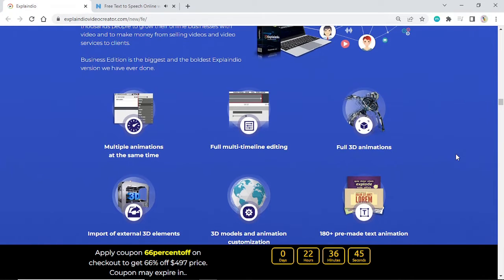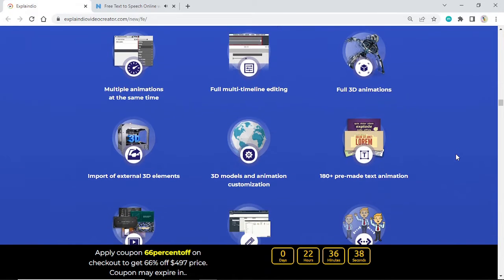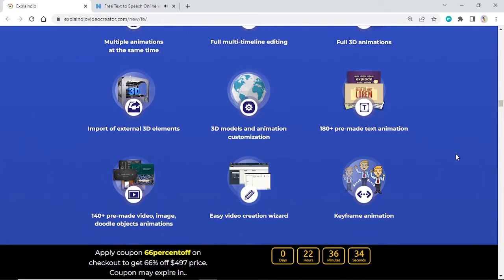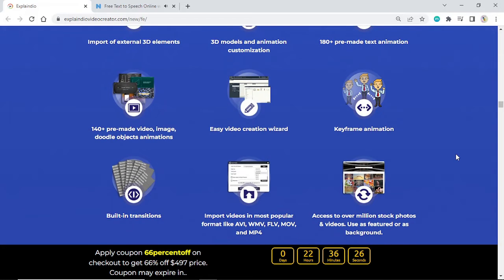Multiple animations at the same time. Full multi-timeline editing. Full 3D animations. Import of external 3D elements. 3D models and animation customization. 180 plus pre-made text animation. 140 plus pre-made video, image, doodle objects animations.